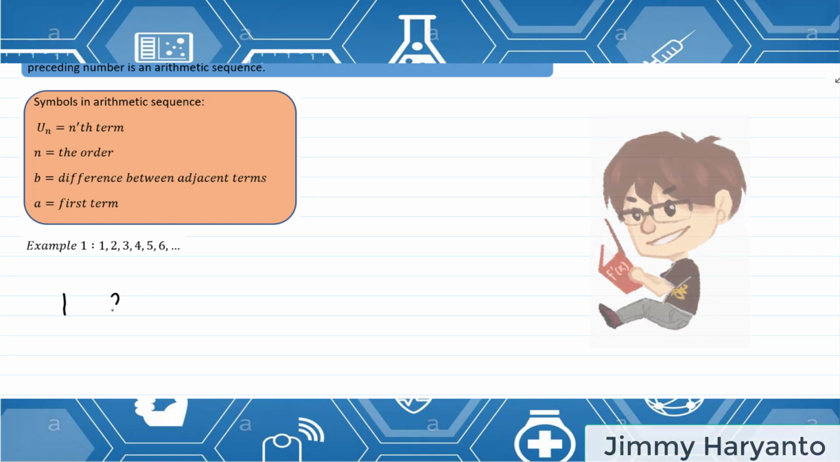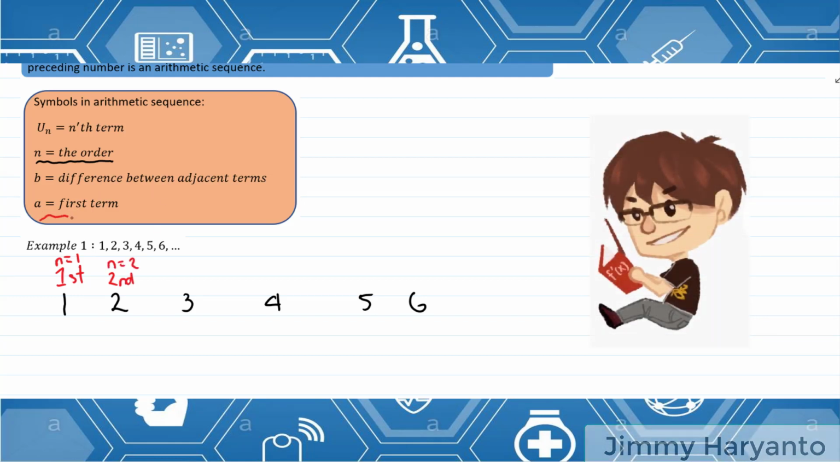So I have 1, and then 2, and then 3, and then 4, and then 5, and then 6. We already learned how to find n, right? By the order. This is the first, so I can call it n equals 1. This is the second, I can call it n equals 2. Okay, how about a? a is the first term. What can you say with a? a equals the first term. The first term is 1. So a equals 1.